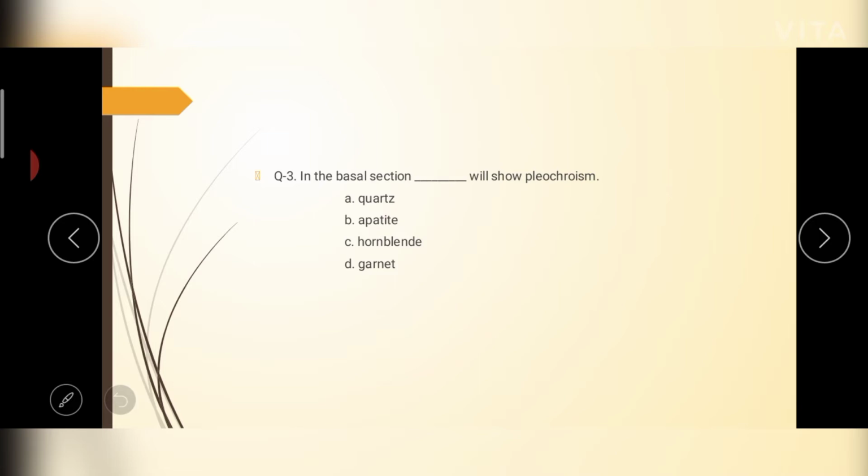So here in the options there is quartz. Quartz is a uniaxial mineral, but in basal section uniaxial minerals will behave as isotropic and will be non-pleochroic. And apatite also is a uniaxial mineral, so this will also not show pleochroism. Next is hornblende. Hornblende is a biaxial mineral and it will show pleochroism in the basal section. The fourth option is garnet. We know garnet is an isotropic mineral, so that will not show pleochroism. The answer will be C, that is hornblende.